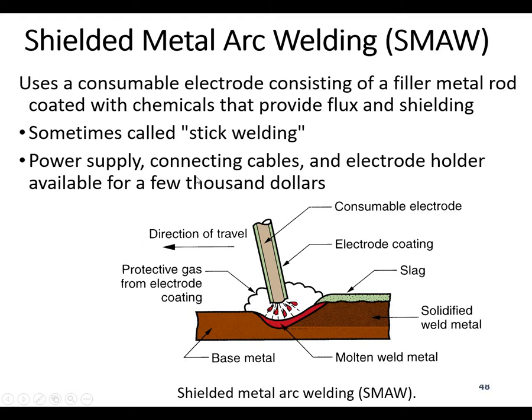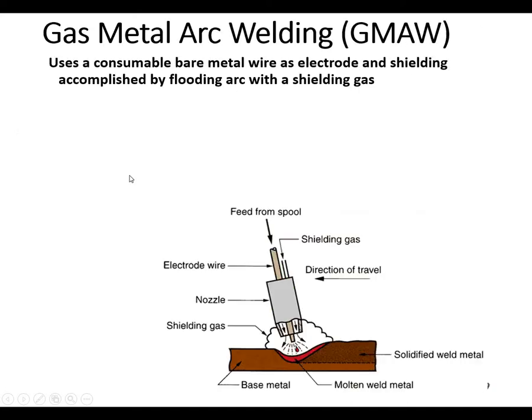The power supply, connecting cable and electrode holder are available in the case of shield metal arc welding. And in the case of gas metal arc welding, which is GMAW, this uses a consumable bare metal electrode, and shielding is accomplished by flooding the arc with shielding gas. So that means the shielding is being used separately.